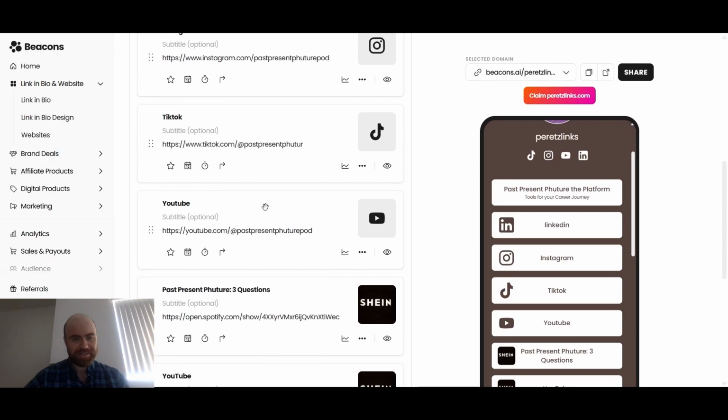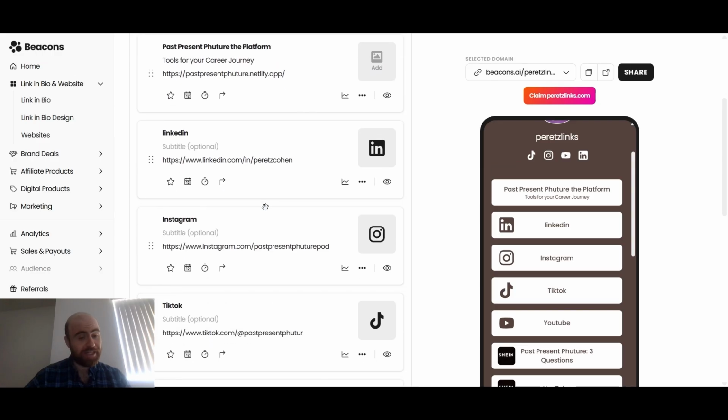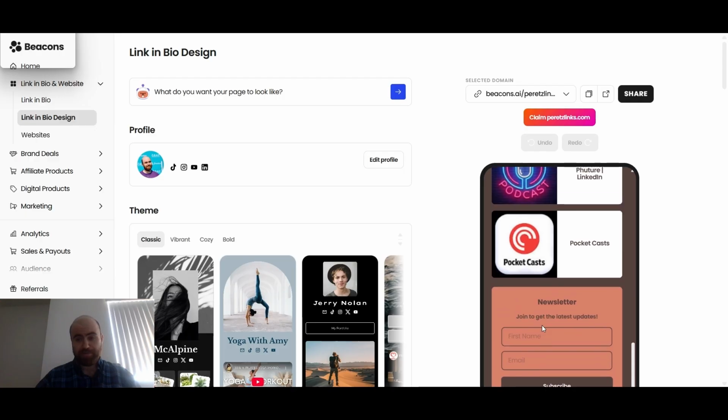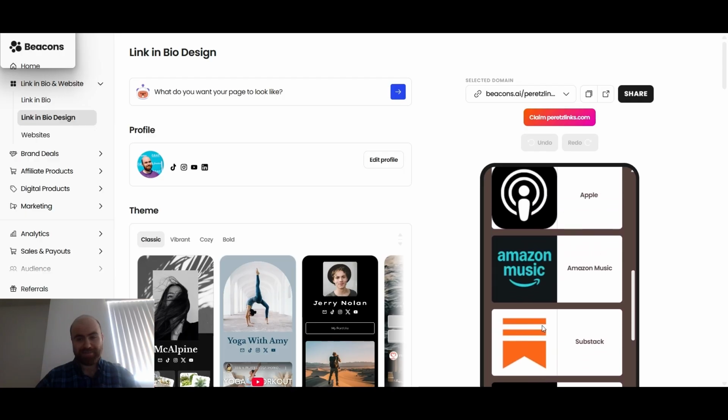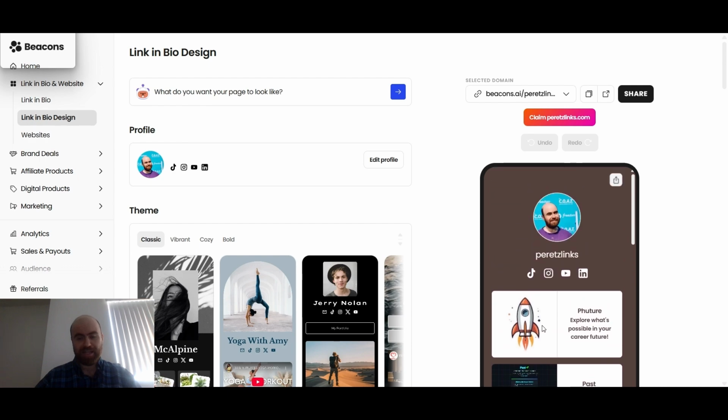Okay, we got it twice then. We're going to clean up some of these links and I'll show you what happens next. Now we put a bunch of links in here. We got our podcast links, tooling links, and kind of left just the social media icons on top so we don't have to redo them.